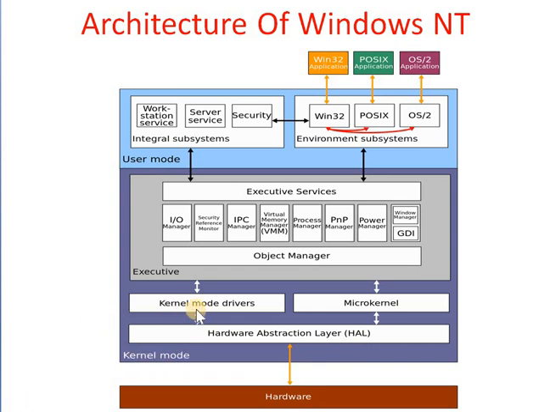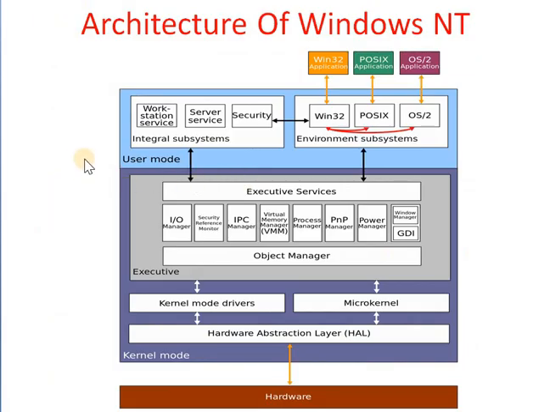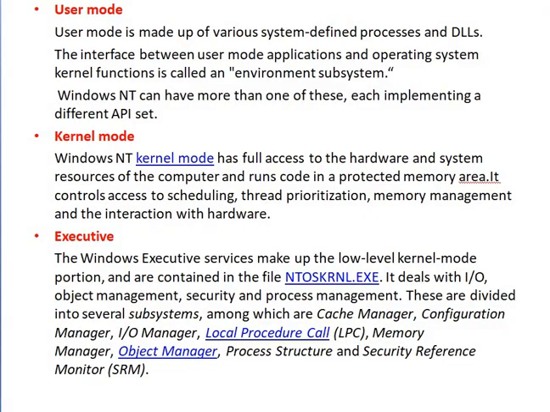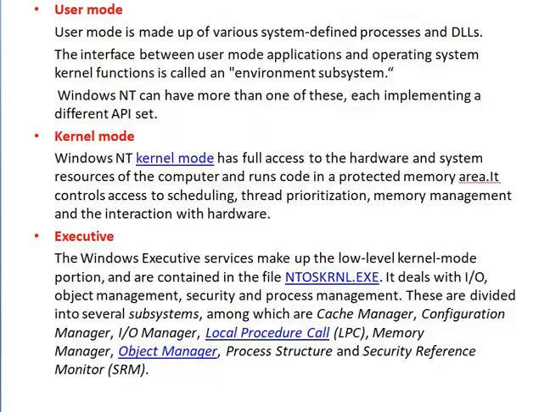First we will see what is the user mode and what is the kernel mode. User mode is made up of various system defined processes and DLLs.